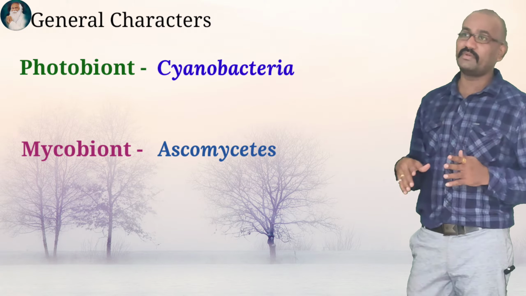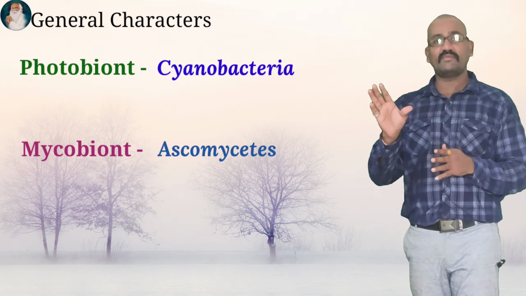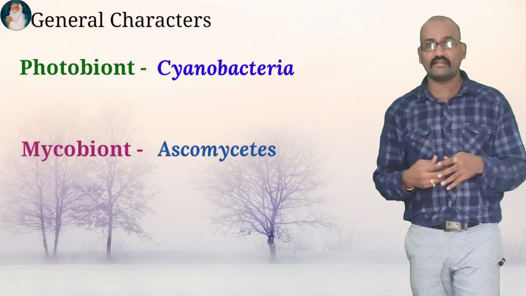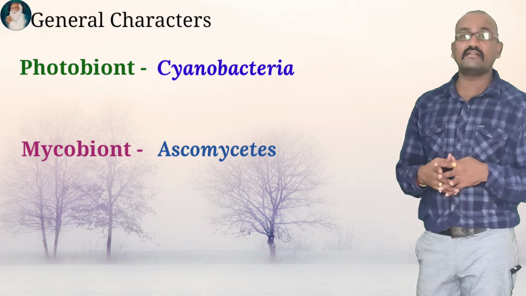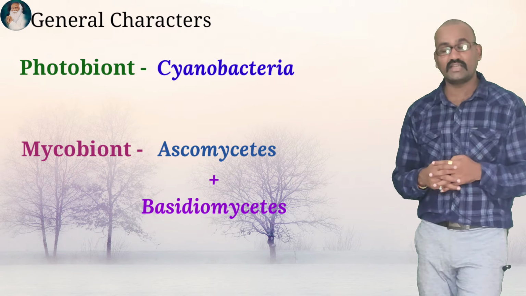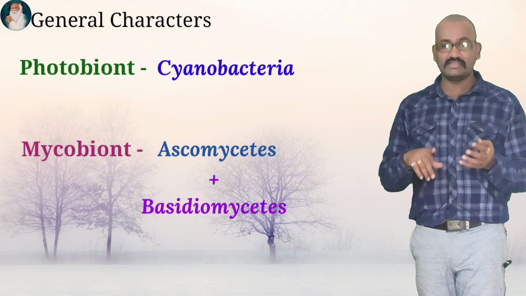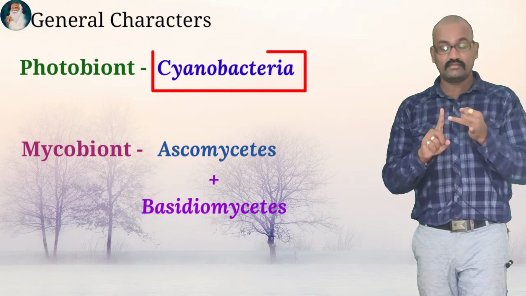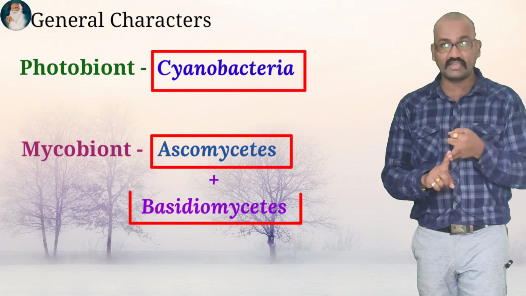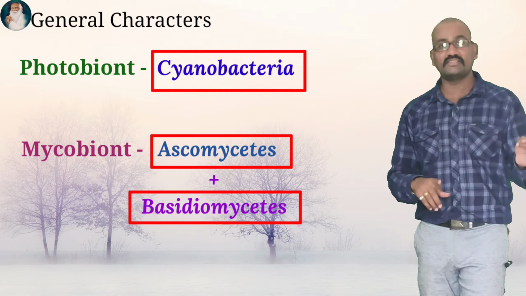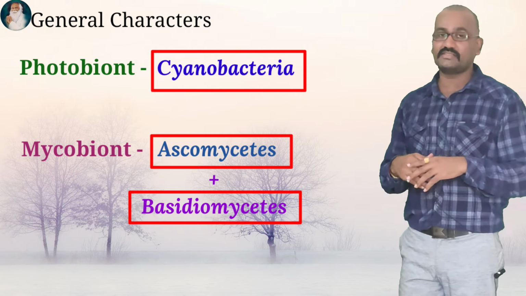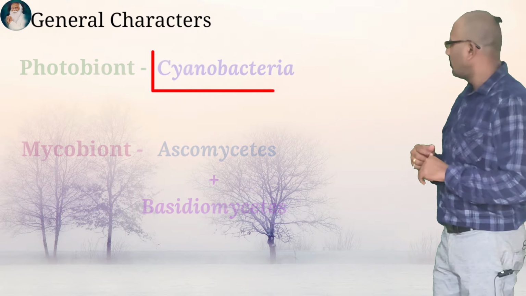Initially people thought that only ascomycete type of fungi can form association with cyanobacteria to produce lichen. But now it has been discovered that some basidiomycete types of fungi also show interaction. That means in lichen you will find cyanobacteria type of algae, ascomycete type of fungi and basidiomycete type of fungi. Fungi and algae are there, but you should know the names of the individual candidates present in that lichen. So why are they living together? As we have said, mutualism.